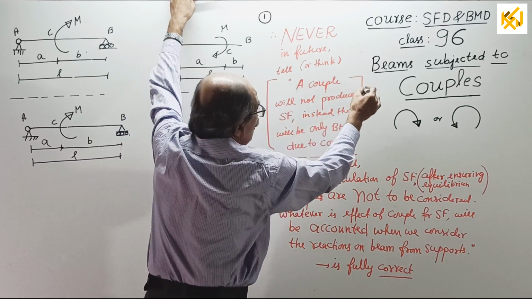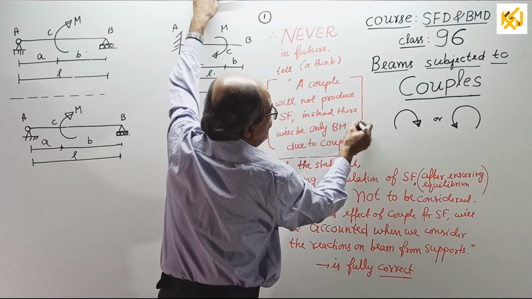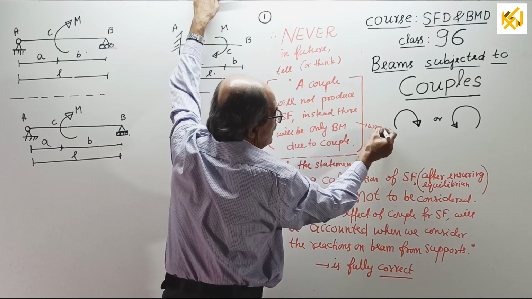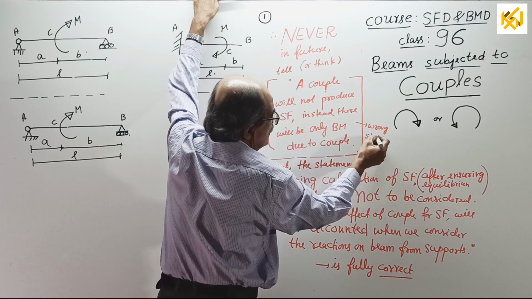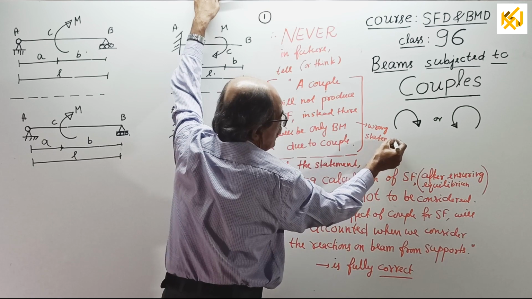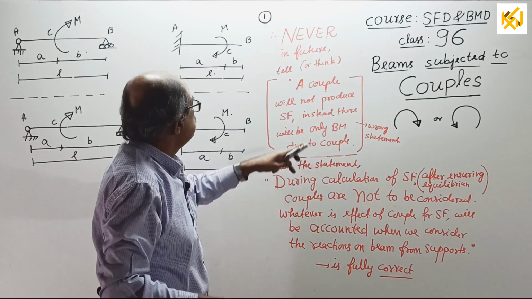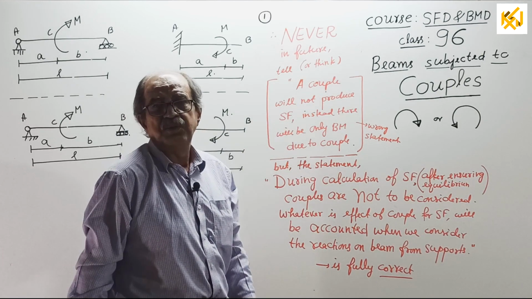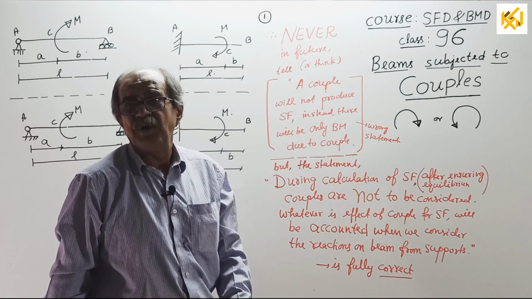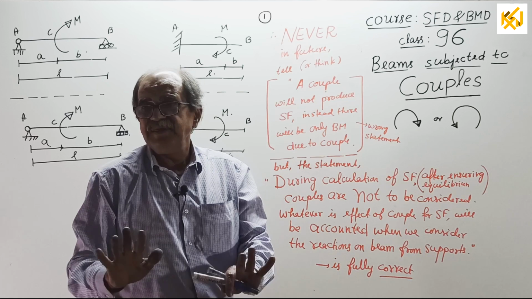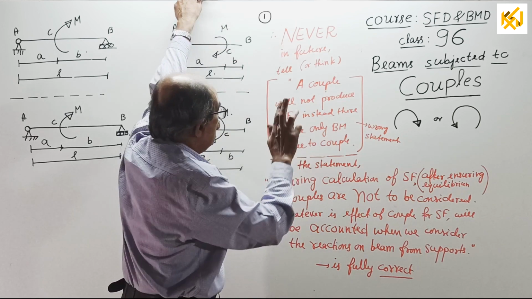This is actually a wrong statement. It is wrong to say that a couple will not produce shear force and has an effect only on bending moment. That's a wrong statement. Why?